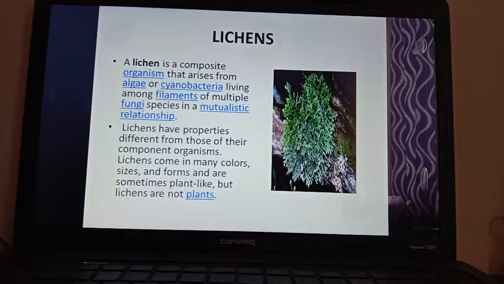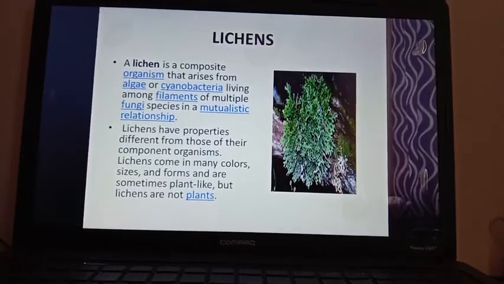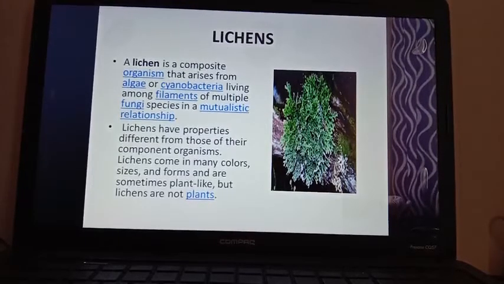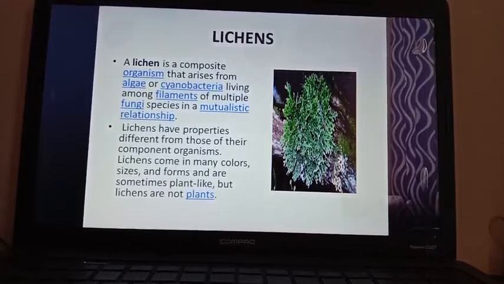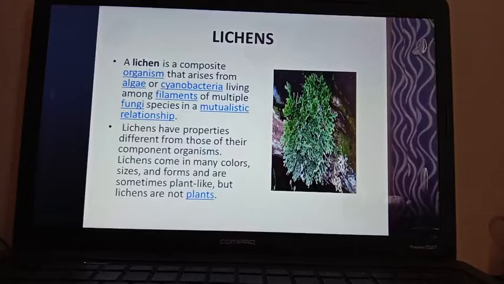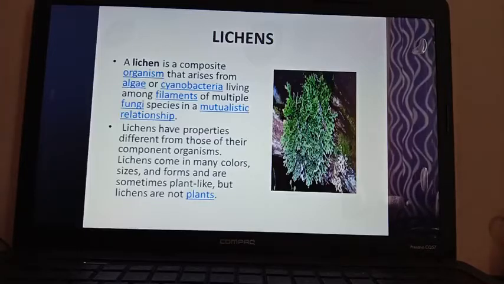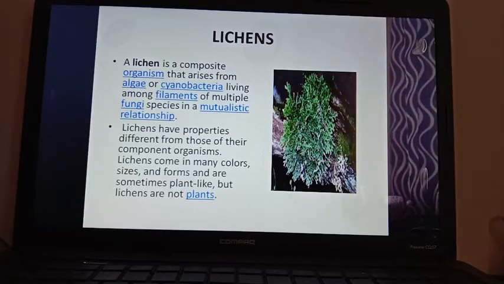In lichens, both the partners are mutually benefited. The fungus part absorbs the nutrients and water and supplies them to the algae part. As the algae part is green in color, it can make food, and in return supplies it to the fungus part. So fungi and algae are both mutually benefited in this relationship. It grows in colorful patches on rocks and bark of trees. You can see here also the bark of the woody stem.